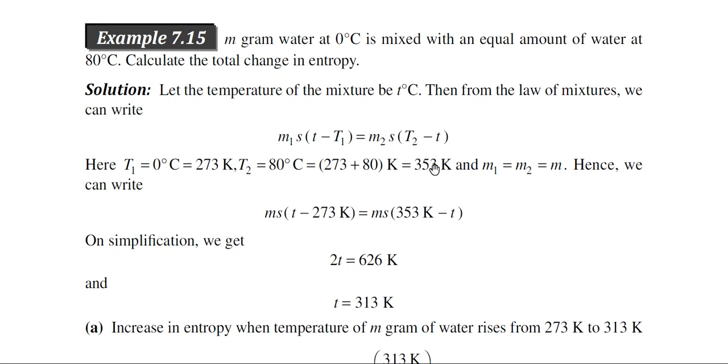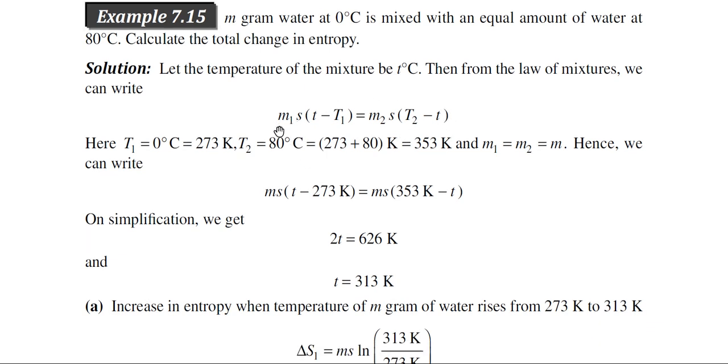But you can also calculate it by the law of mixture. If we put the formula which we used in earlier cases, that heat rejected by a system is equal to heat absorbed by another system, and put in the temperature values, assuming the common temperature at equilibrium is small t, then you will observe that T is equal to 313 Kelvin.